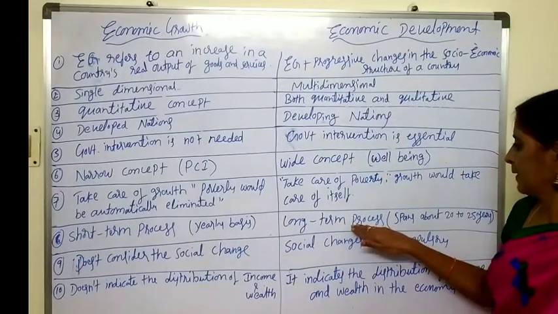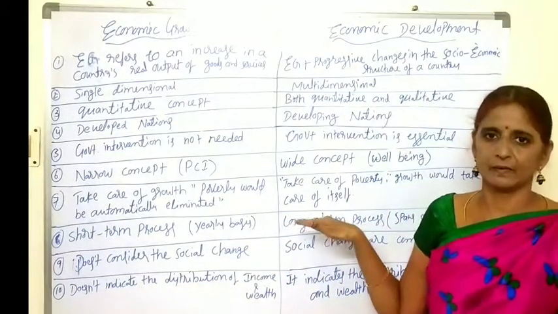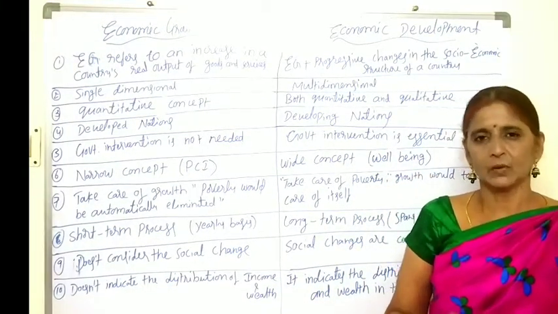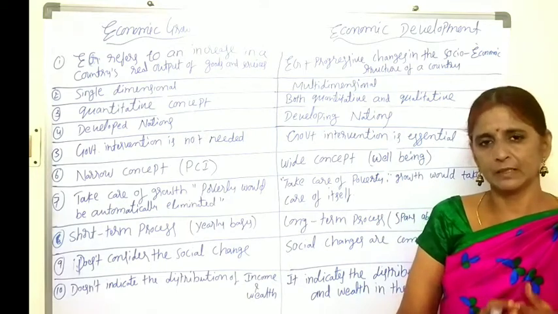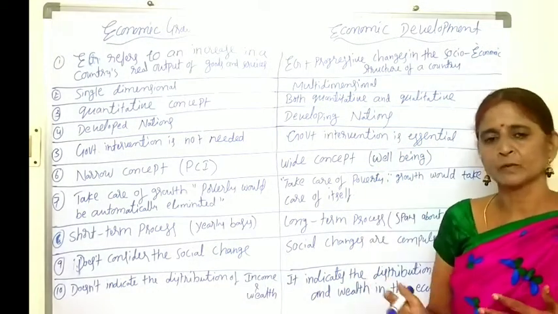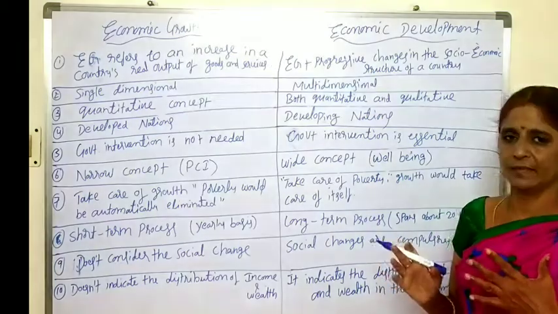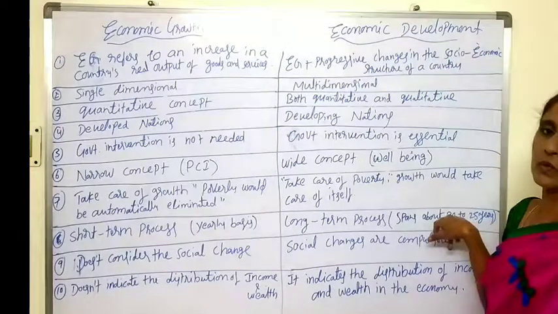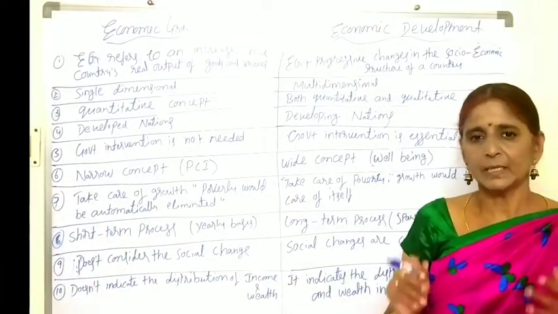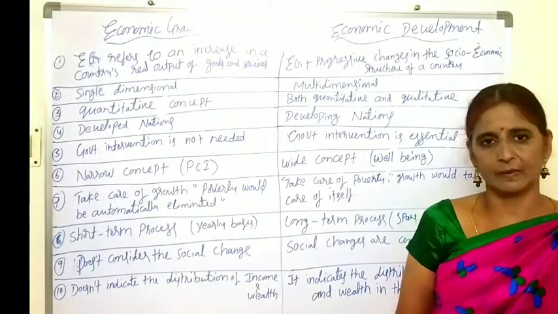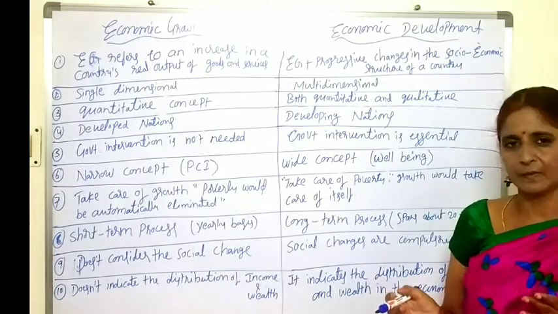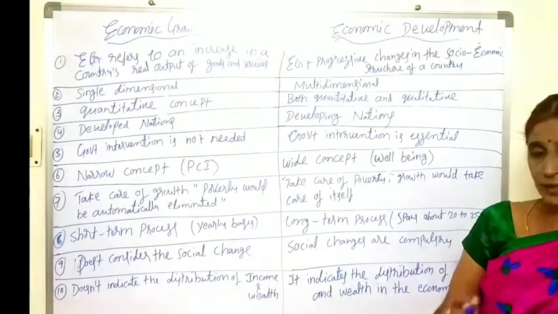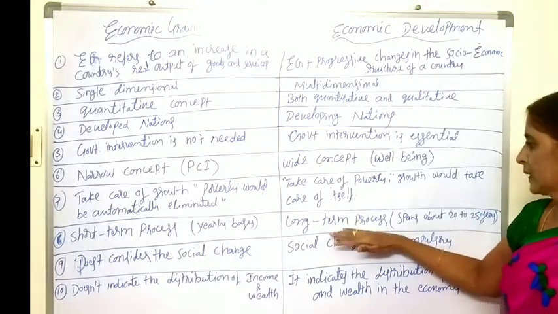But economic development is not a short-term process. It is a long-term process, to change the structure of the economy, to transform the primitive economy into a modern economy. So a long duration is needed. That is the reason it spans about 20 to 25 years. So economic development is not an instant process. It is a continuous process, but it needs more time to change and transform the economy. So it is a long-term process.